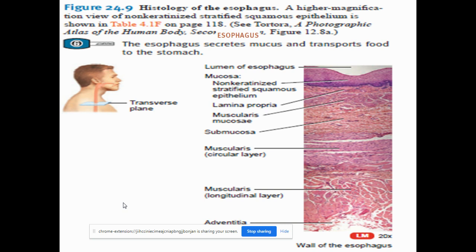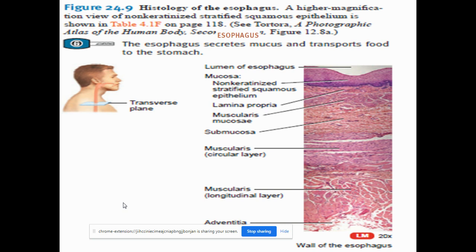The pharynx is divided into three parts. I have already told you: oropharynx, nasopharynx, and laryngopharynx. So this is how it passes. These are the layers of the mucosa. It is continuous with the mouth, lips, tongue, etc. It is made up of three layers.